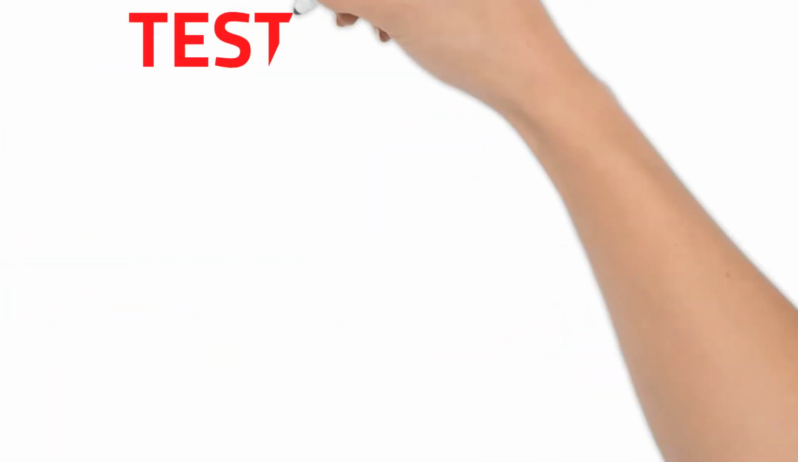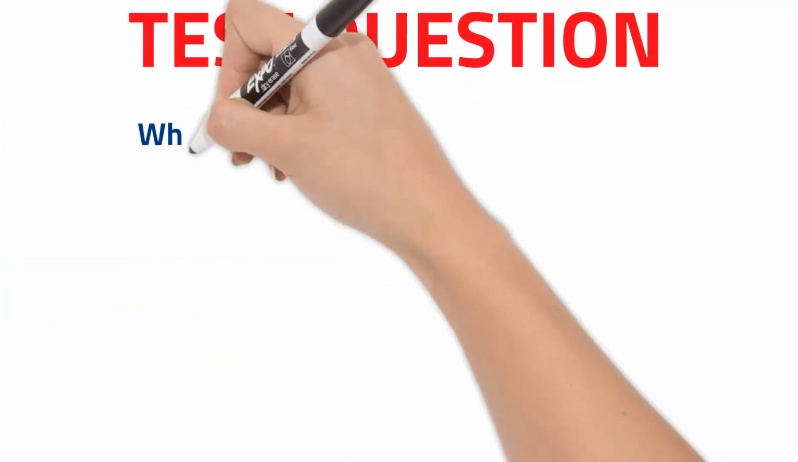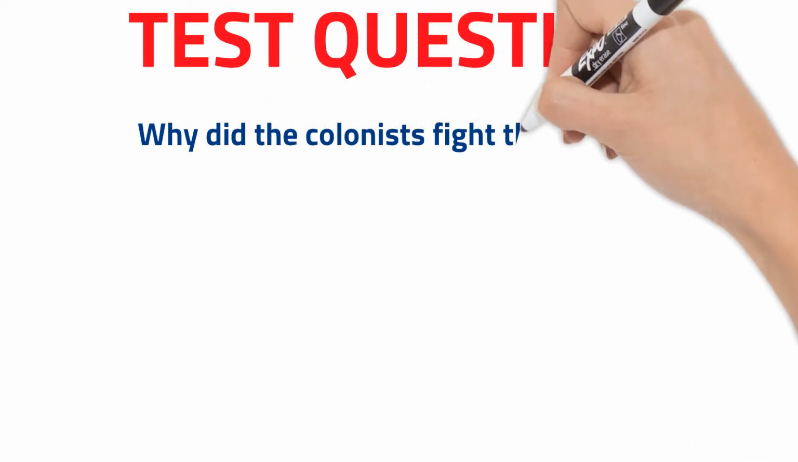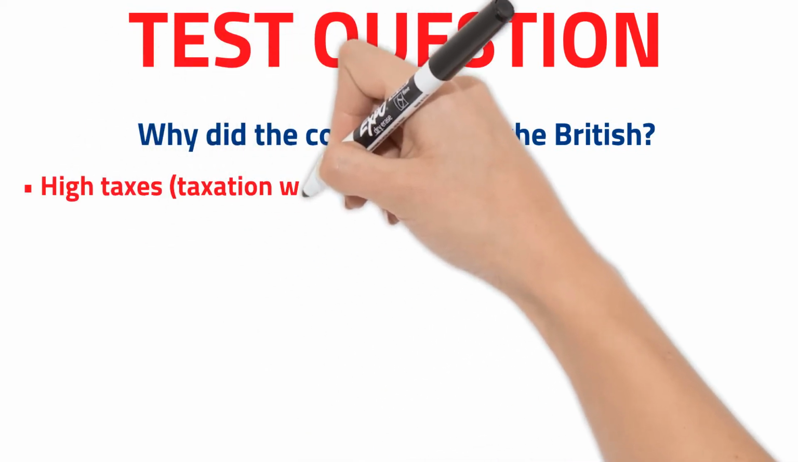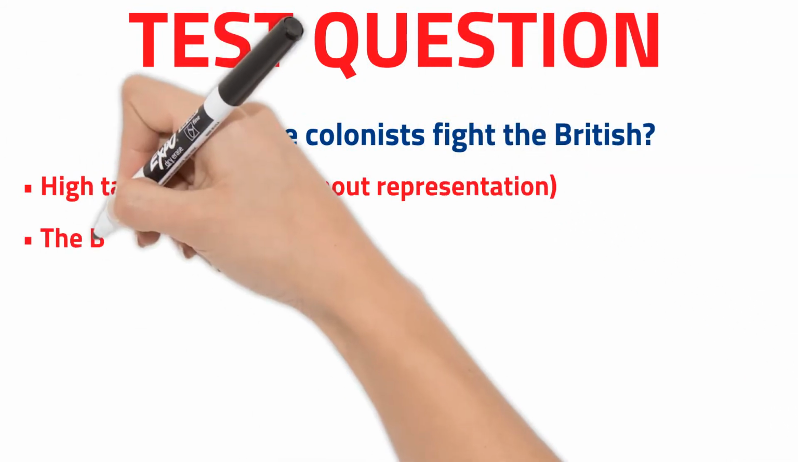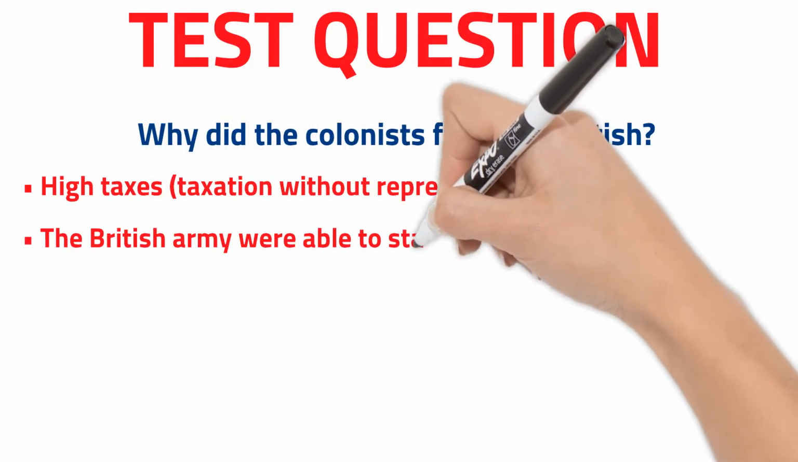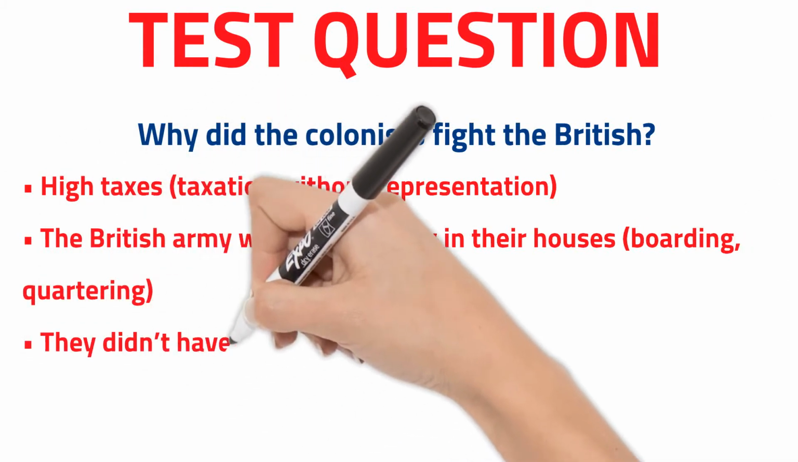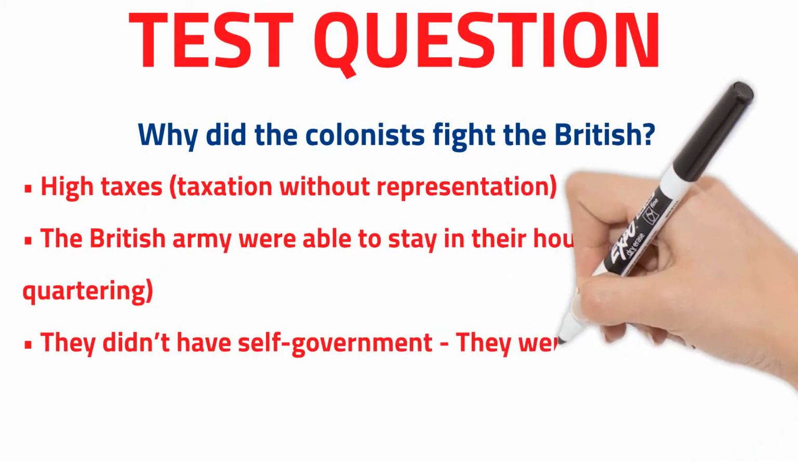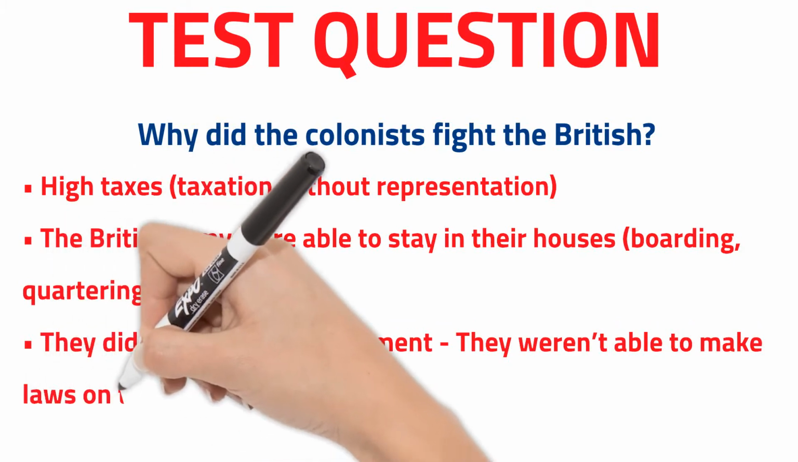Test question. Why did the colonists fight the British? You can answer any one of the following: high taxes, taxation without representation, the British Army were able to stay in their houses, boarding, quartering, they didn't have self-government, they weren't able to make laws on their own.